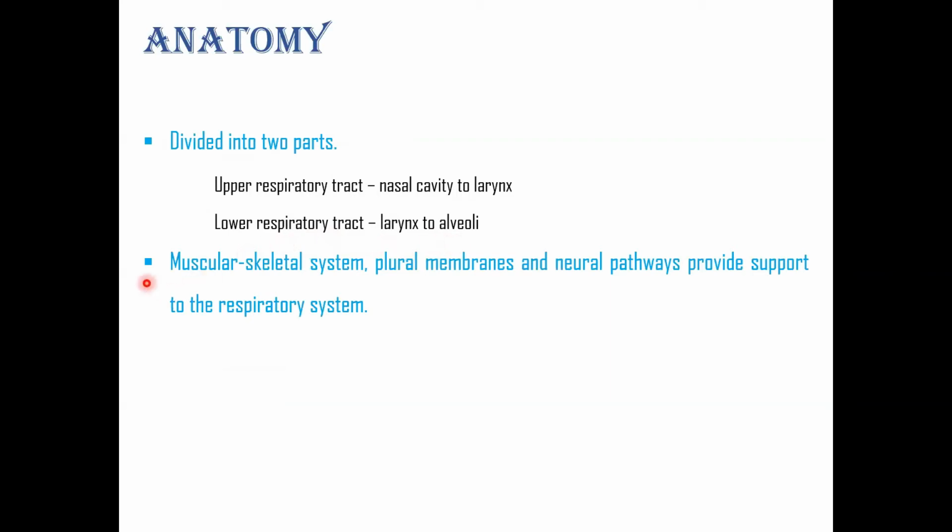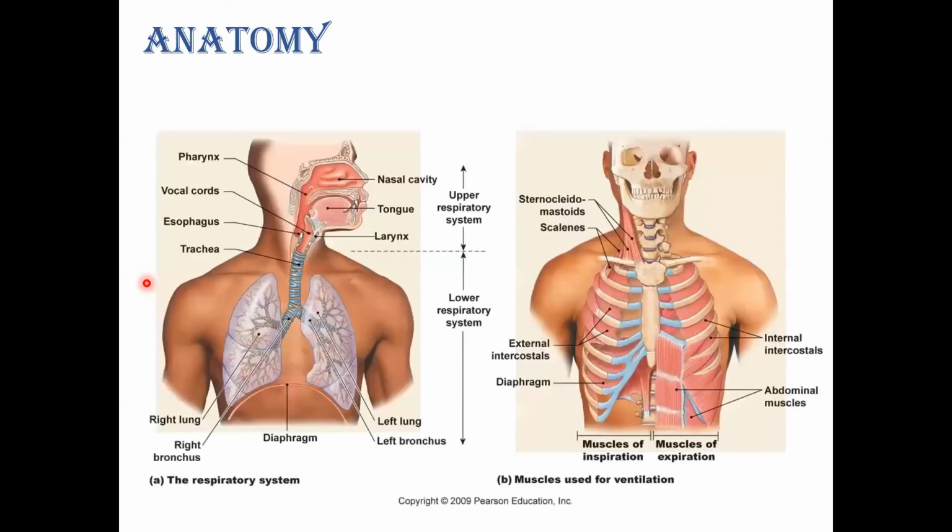The musculoskeletal system, pleural membrane, and neural pathways provide support to the respiratory system to function properly. You can see this in this picture.